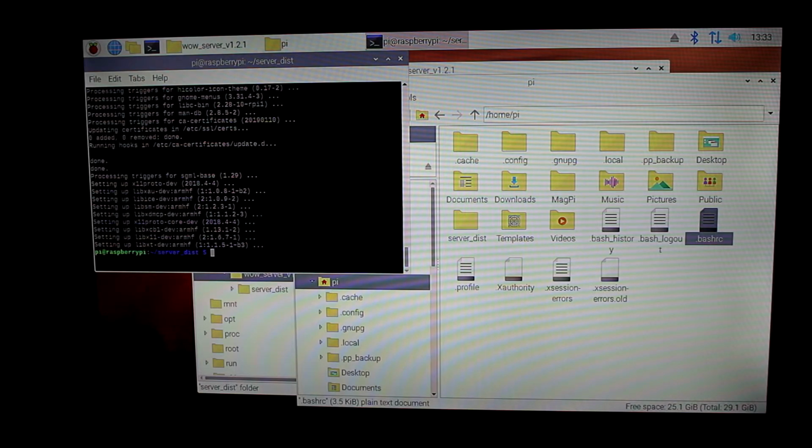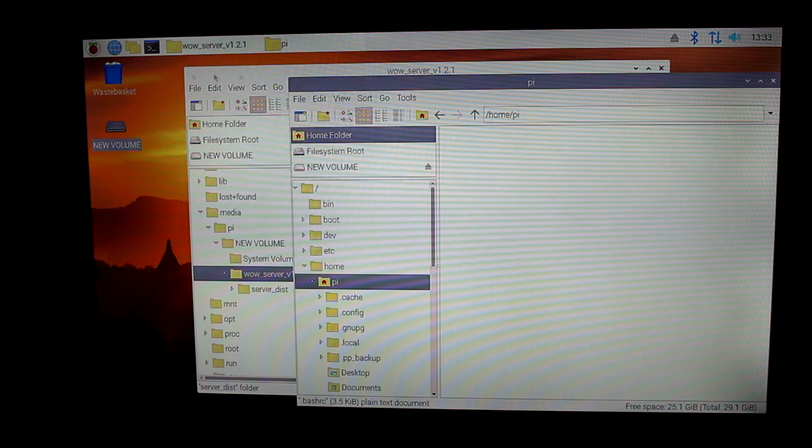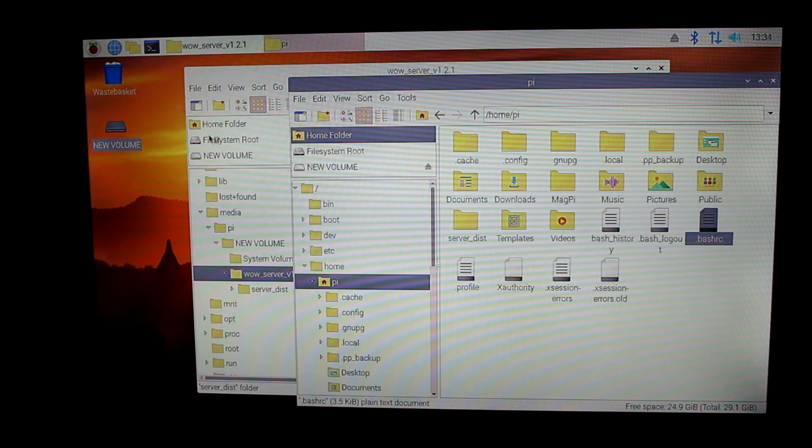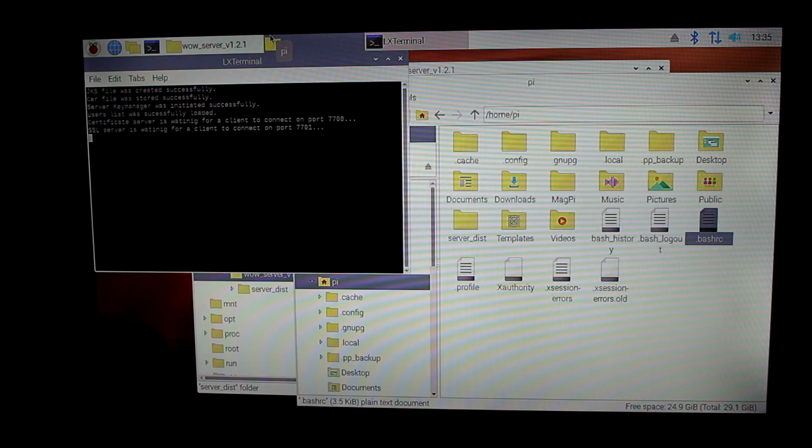Okay, so right now when the installation is finished, we can make sure that we have Java installed by entering the following command: java -version. So if it gives the following output, that means we have Java installed. Now let's make sure that the WAR server starts by opening another terminal. If you see the following output, that means that the WAR server has started, and now we can connect to it from the WAR client application and configure it however we want.